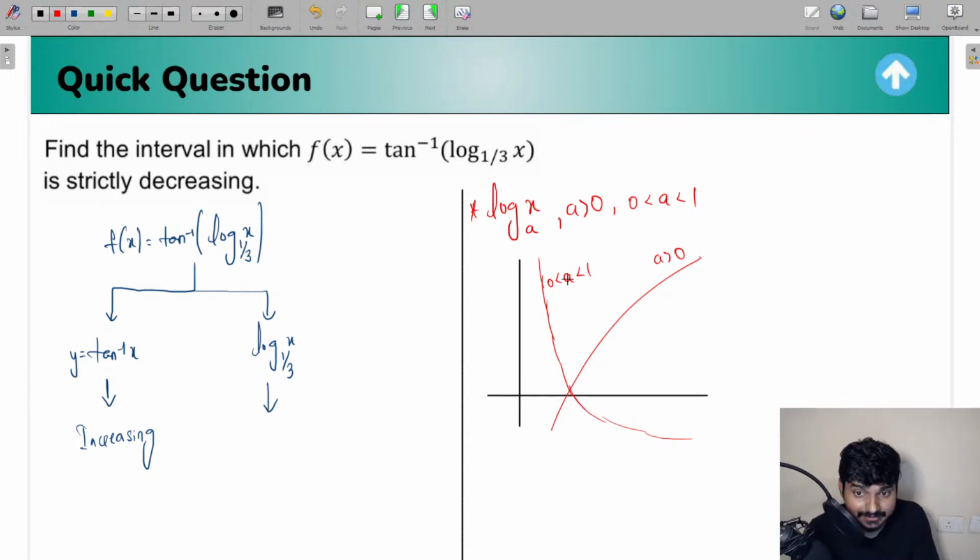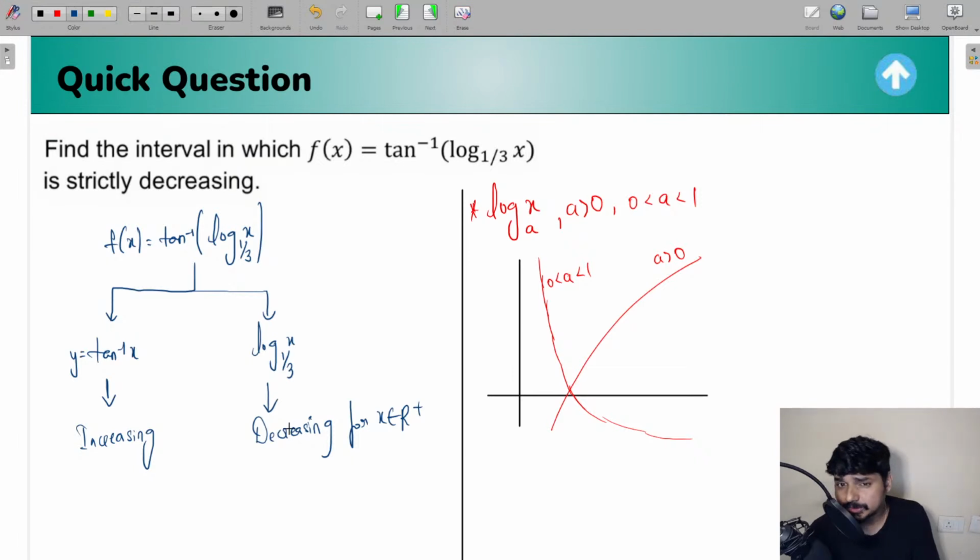So you see, in the second scenario, the logarithmic function will be a decreasing function, not an increasing function. So what is this going to become? Well, this is going to be decreasing. I can say log x to the base 1 by 3 is definitely going to be a decreasing function, for x belonging to only positive real numbers, because log hai, to yahan pe you can't take all the real numbers, you have to take only positive real numbers.